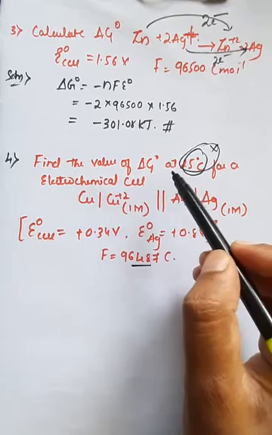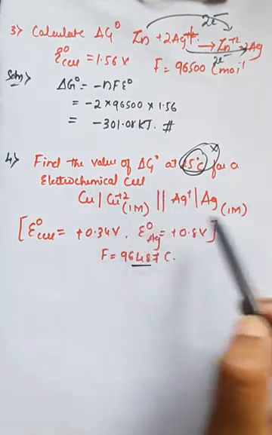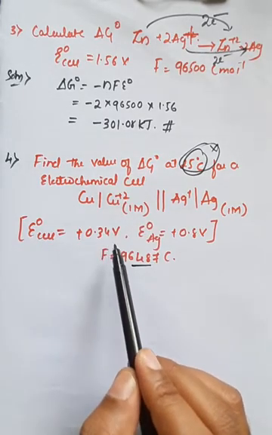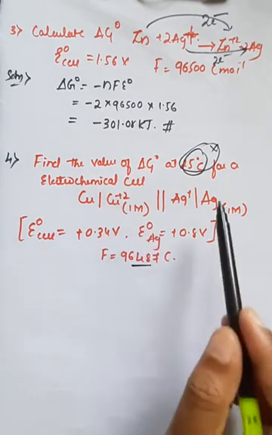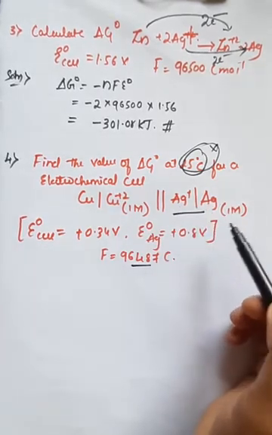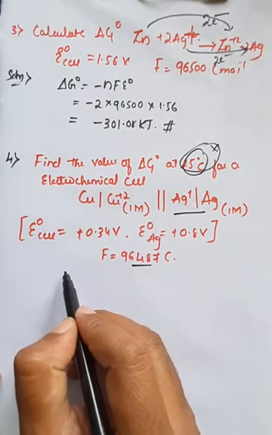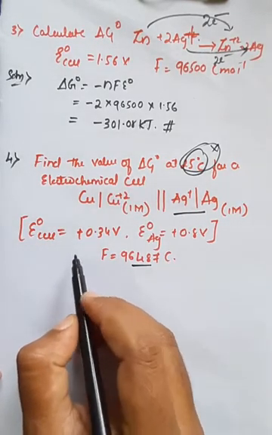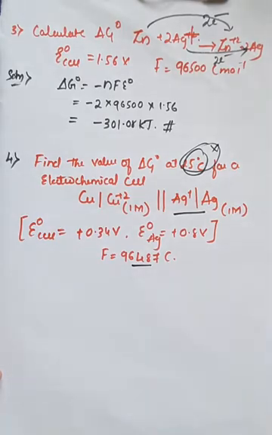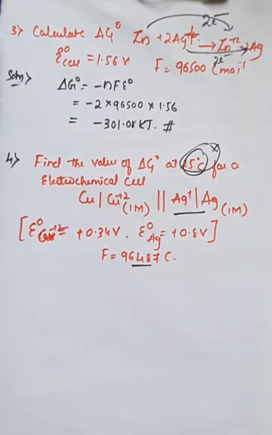Find the delta G naught value for the electrochemical cell, and they have given the concentration 1 molar, and E naught of the copper half cell they have given, that is 0.34 volt, and E naught of silver half cell they have given, that is 0.8 volt. And we have to calculate, first, the total E naught of the cell.